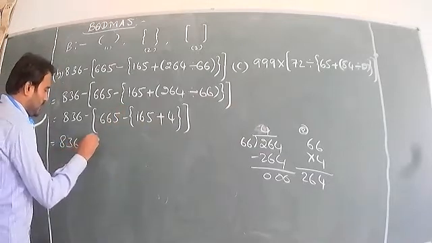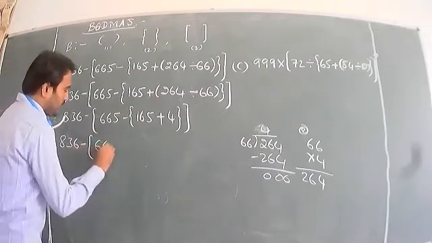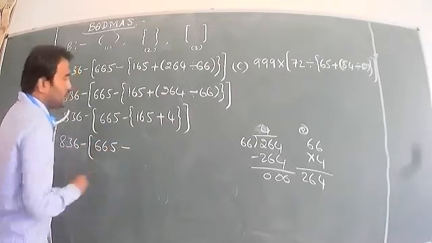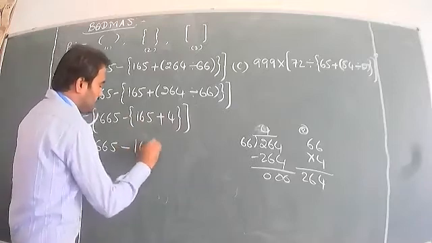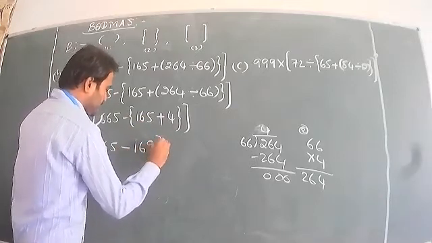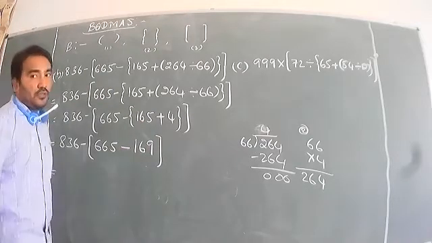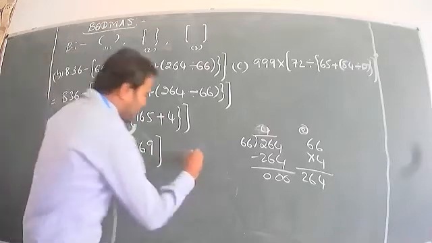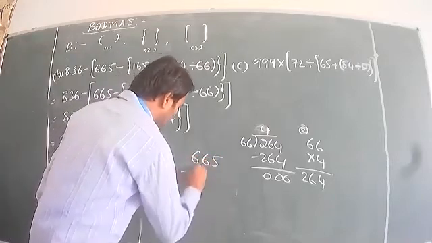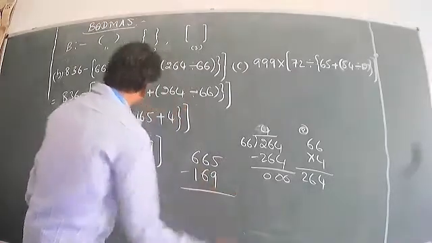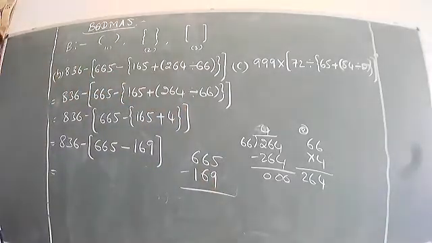836 minus 665 minus, so what is your answer? 169. Flower bracket closed. Now I will find out the big bracket sum. What is the big bracket sum? 665 minus 169. Is it clear? Now find out the answer.